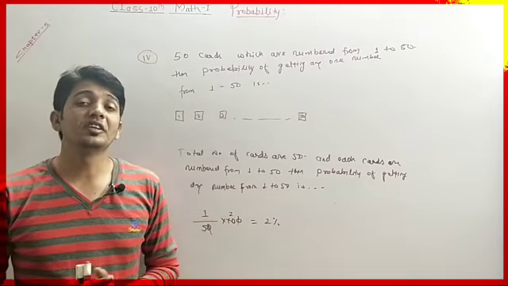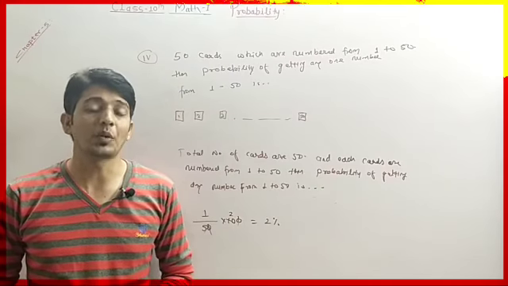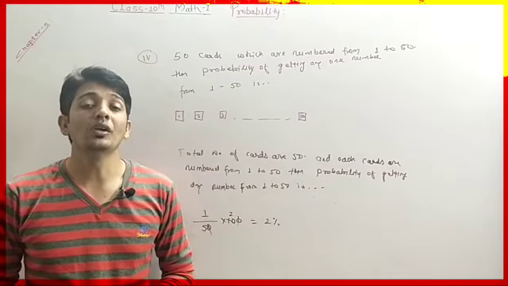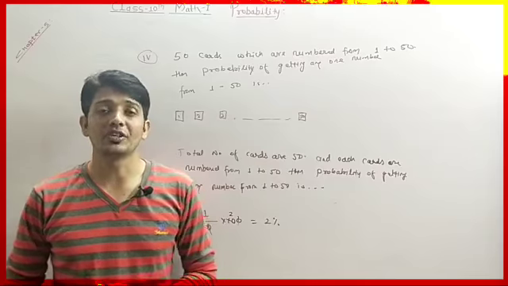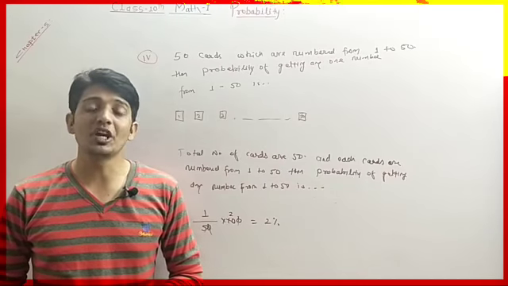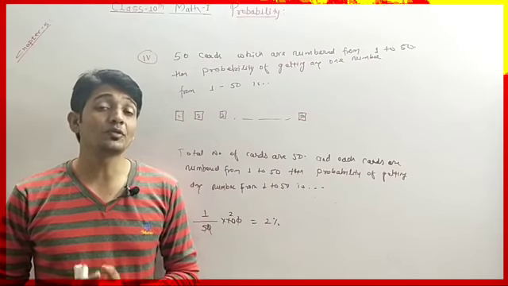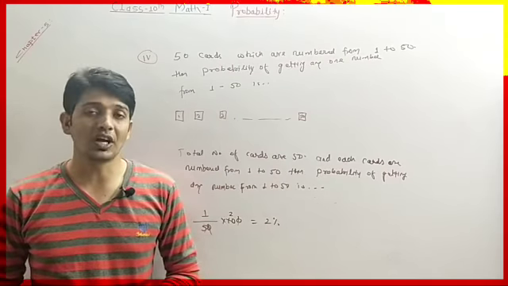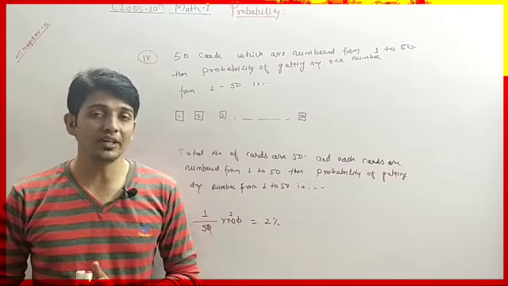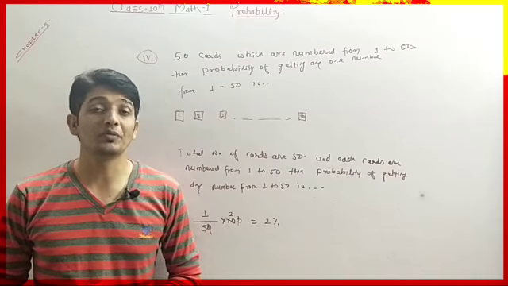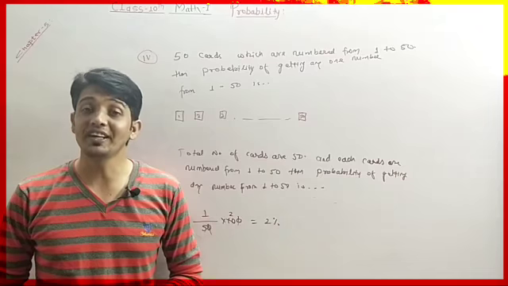So students, these are nothing but probability, which you have to understand: how we decide the probable number, the probable number on the die, or the probable outcome of 1 coin, 2 coins. In the next part of the video, we will understand the 52 playing cards, the different types of cards, and the probability of getting those cards. Today's video is very important. You have to watch this video one more time so that you understand the basics of probability clearly. That's all for today, see you in the next video. Bye for now.